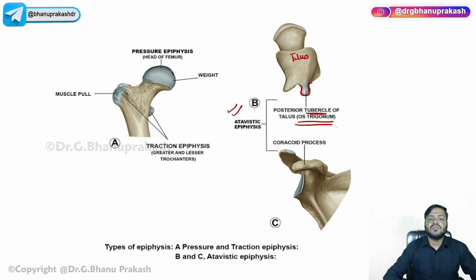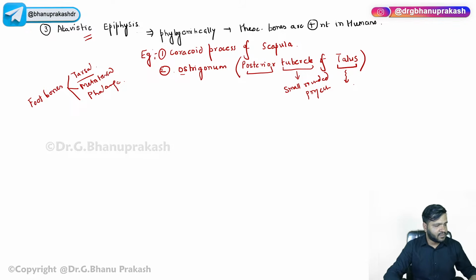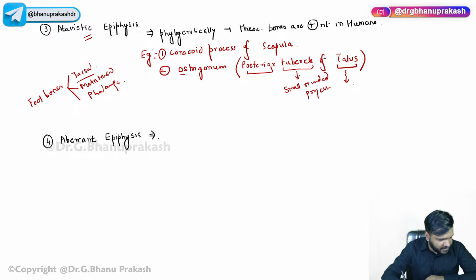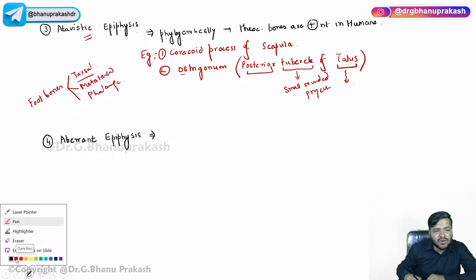Now coming on to the next wala part, the next epiphysis, that is the aberrant epiphysis, guys. Now aberrant epiphysis is something which is not normally present.